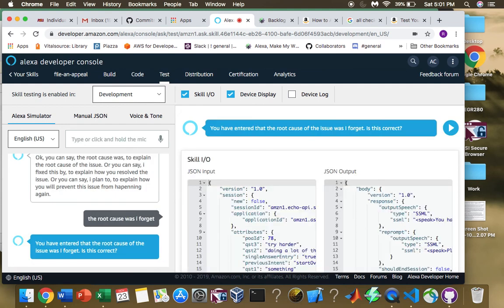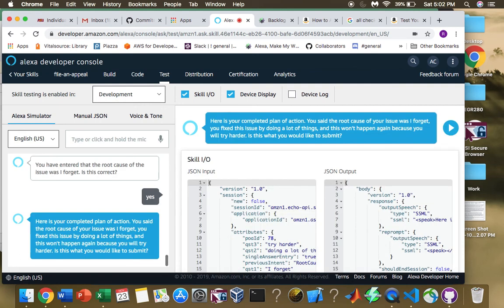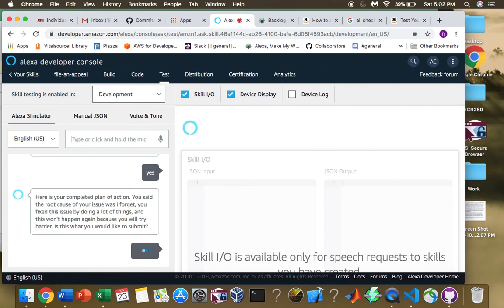You have entered that the root cause of the issue was I forget. Is this correct? And from there it'll save this. We won't have to re-enter the two following questions because those are already being temporarily saved. So we'll say yes, it's correct. Here is your completed plan of action. You said the root cause of your issue was I forget. You fixed this issue by doing a lot of things, and this won't happen again because you will try harder. Is this what you would like to submit? To which we say yes, and that'll complete the interaction.